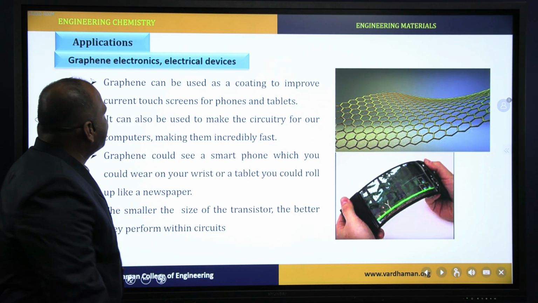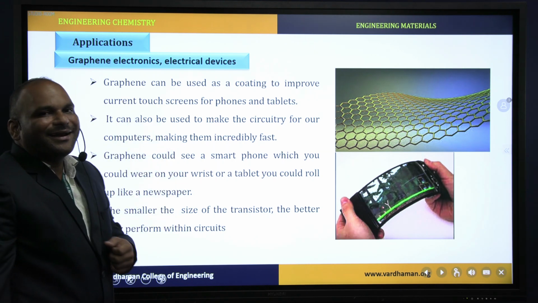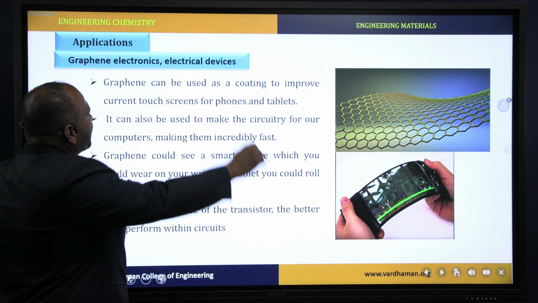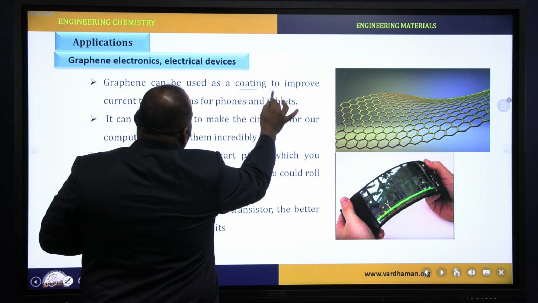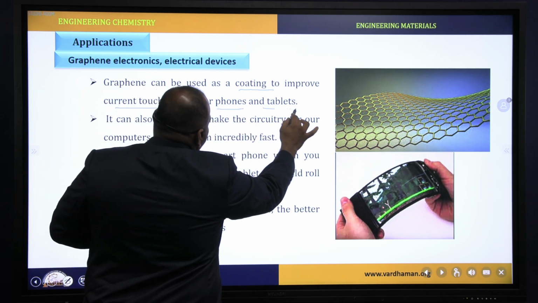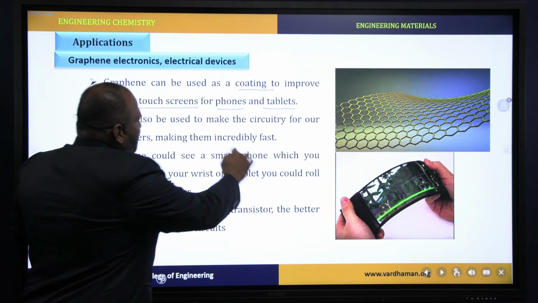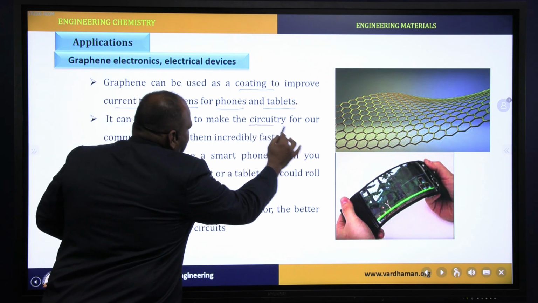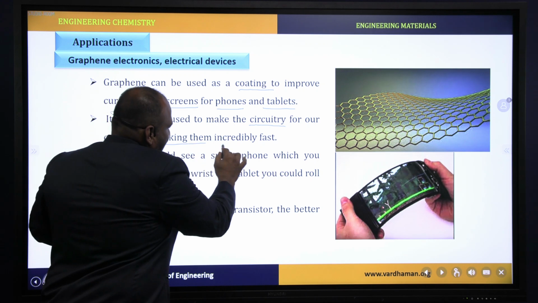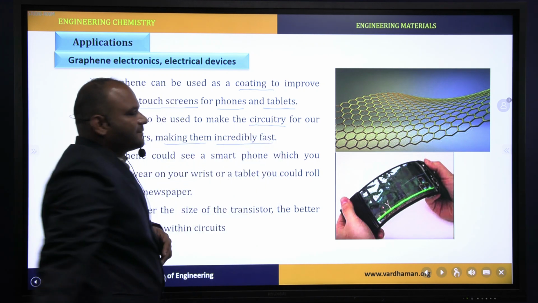Applications of graphene, in that first one is electronic and electrical devices. Graphene can be used as a coating to improve current touch screens for phones and tablets. It can also be used to make circuits for our computers, making them incredibly fast.